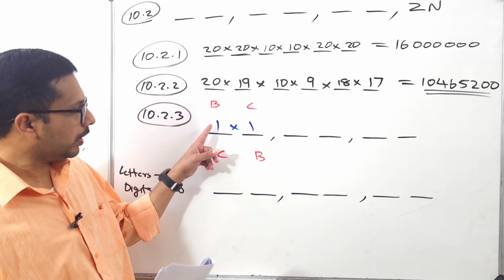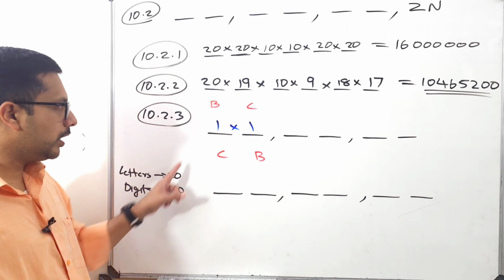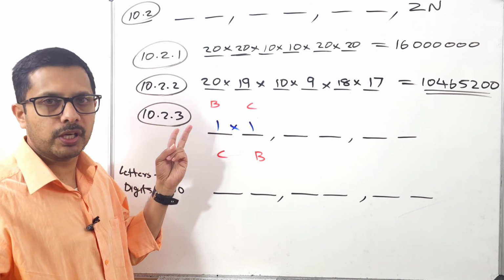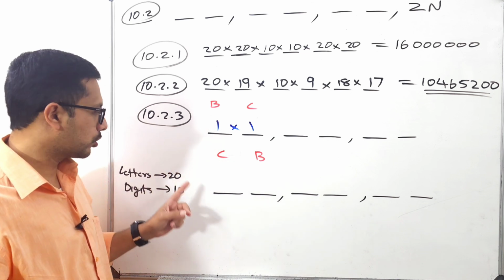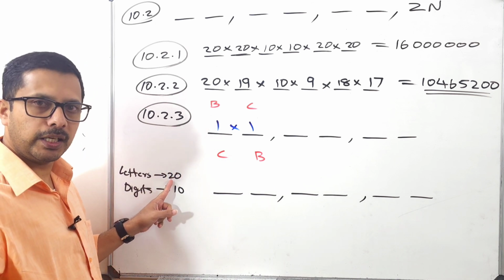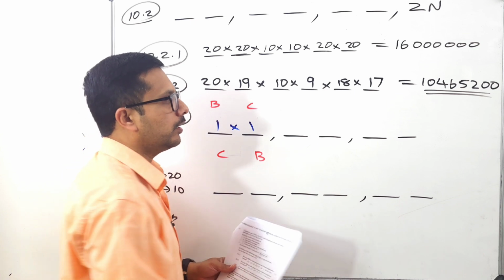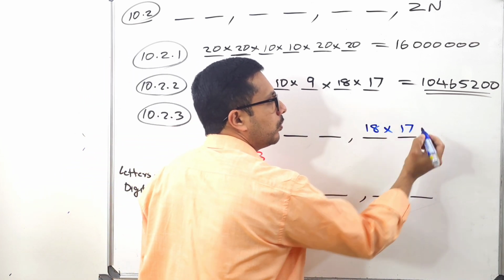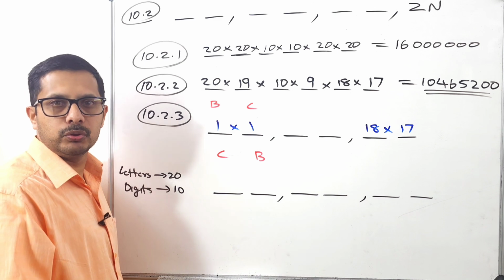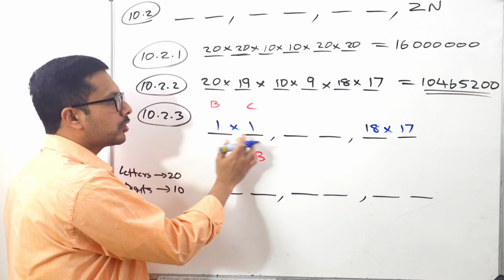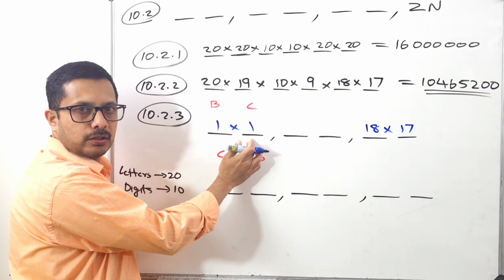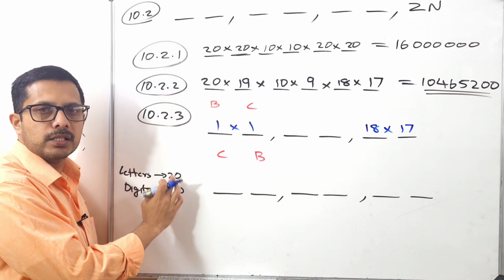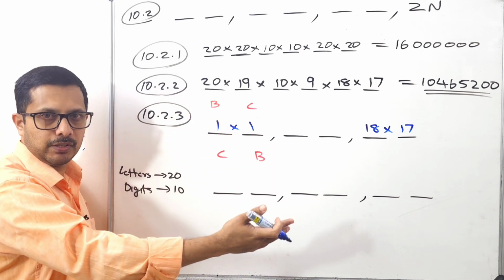Now, from this 20, I used B, I used C. That means two letters are already gone. We are not allowed to repeat the letters. So how many letters are outstanding? 18. So for this position, how many options do I have? 18. And how many options here? 17. Because we already used two letters, B and C, from the 20, the remaining is 18. The next one is 17. You understand?